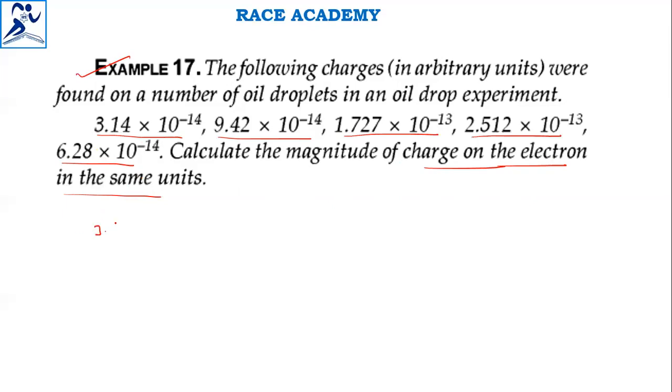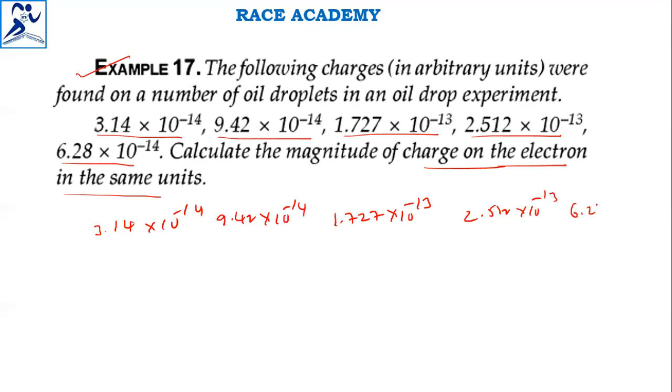If you write 3.14 into 10 to the power of minus 14, 9.42 into 10 to the power of minus 14, 1.727 into 10 to the power of minus 13, another one 2.512 into 10 to the power of minus 13, and another 6.28 into 10 to the power of minus 14, in this we have five values. They are asking us to find the magnitude of charge on the electron in the same units.